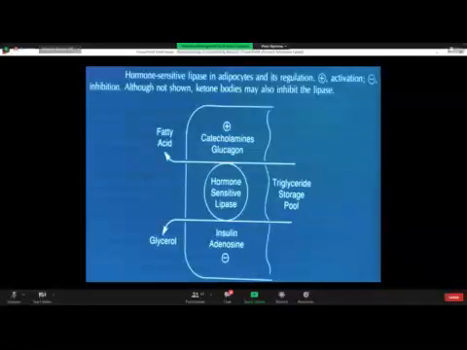Now the question is, do all cells in the body require insulin for glucose entry into them? The answer is no. Then the question arises, which are those cells or tissues which do not require insulin for glucose uptake, which are independent of insulin?